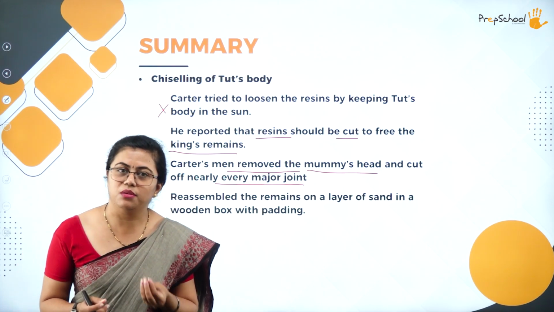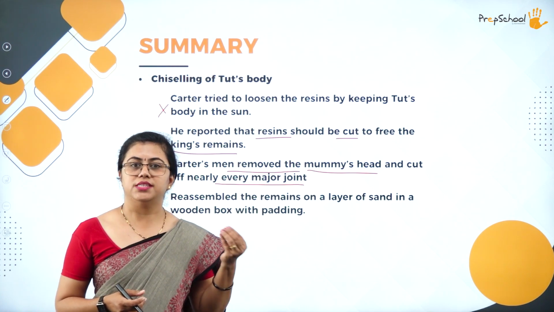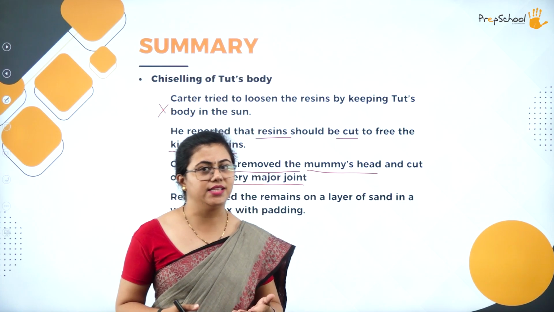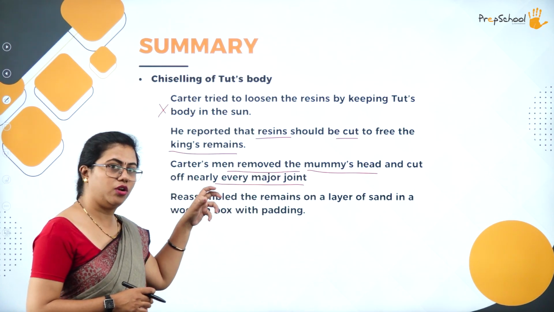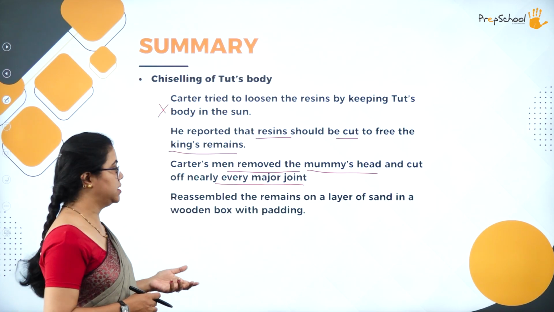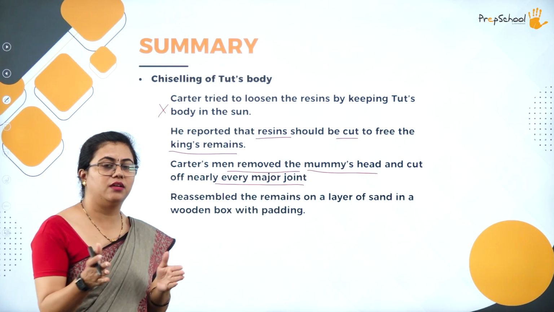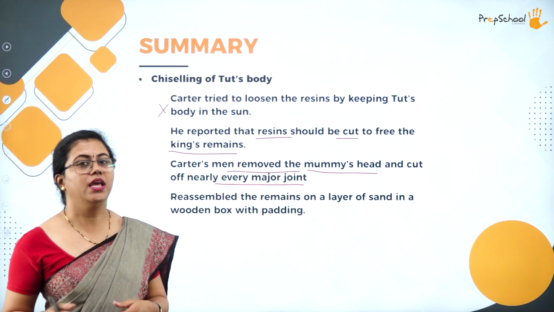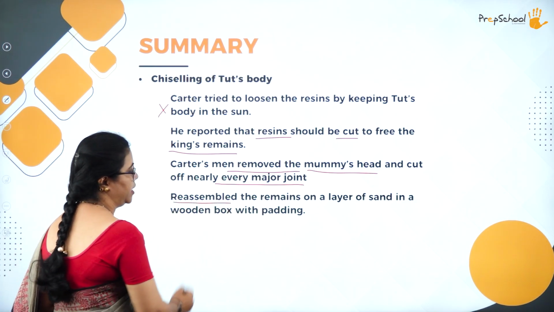So they had very minimum questions, very few questions compared to what we have now. Zahi Hawass had a lot of questions, but Carter and his men had very few. Based on those questions, since there were so few, the knowledge received was very little. So they cut open that body only. They remove it from the coffin and somehow reassemble it elsewhere. So they reassemble that body.